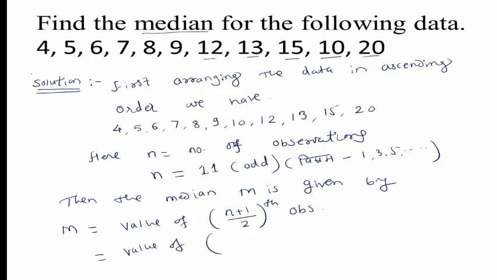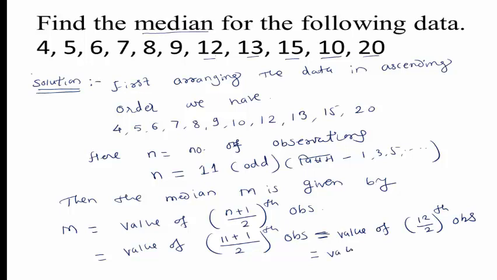What is the value of n? n is 11, so 11 plus 1 divided by 2th observation. This is equal to 11 plus 1 is 12, the value of 12 divided by 2th observation. 12 divided by 2 means the 6th observation.